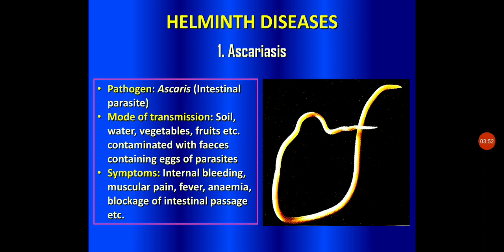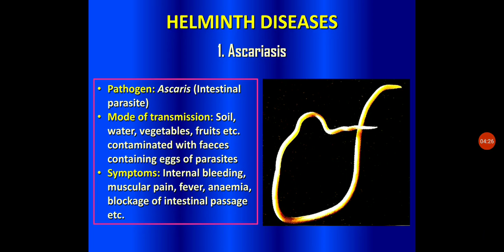It is one of the intestinal parasites, and the mode of transmission is soil, water, vegetables, and fruits contaminated with fecal matter or the eggs of the parasites. That is why elders at home suggest that whenever you consume vegetables or fruits, you should wash them properly, because if the soil contains these eggs, they easily enter our body and cause ascariasis.